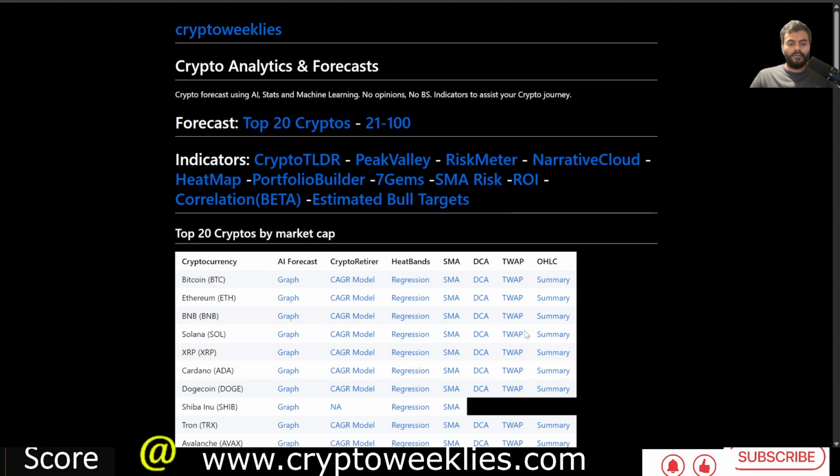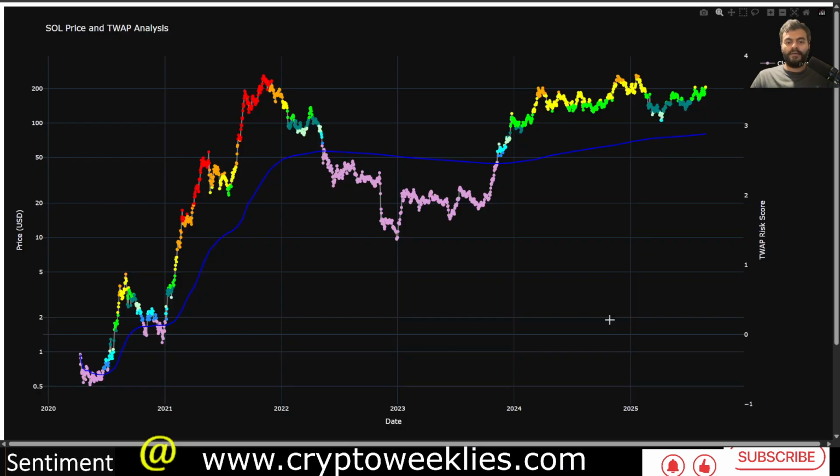If we were to look at Sol in terms of the time weighted average price based model, again this model did a great job identifying that, based on this blue line, whenever the price in the bear market was below the blue line, although at $56, DCAing again with the drop to, let's say, less than $10, would have been disheartening if one were to do a lump sum at that point.